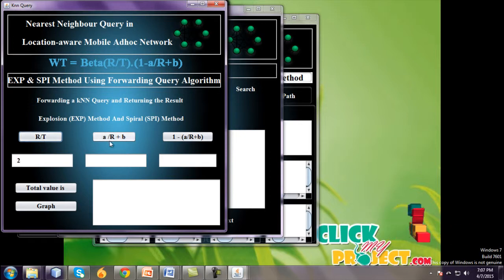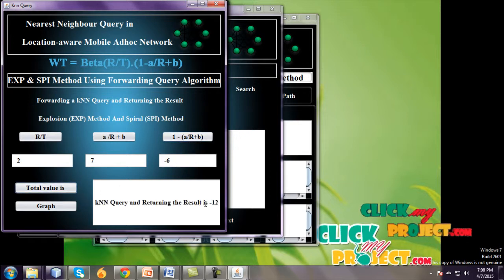R by t value is 2, a by r plus t value is 7, and a divided by r plus b value is 7, and 1 minus 7 is minus 6. The total value follows this equation: Wt is equal to beta r divided by t into 1 minus a divided by r plus b. R by t value is 2, multiplied by the total value 1 minus a by r plus b, which is minus 6. 2 times minus 6 is minus 12.